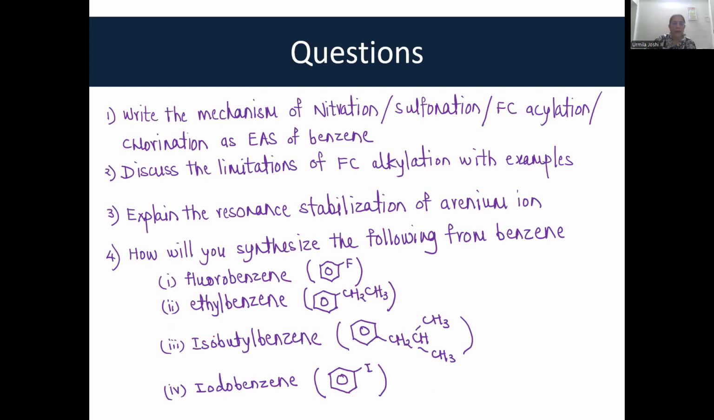Now, here are some questions. Writing answers to these questions will help you master the mechanism of the reaction and the essence of these reactions and their application. Okay.